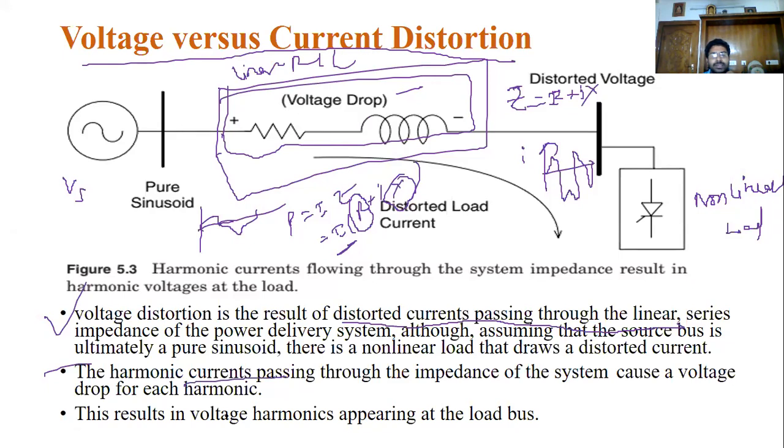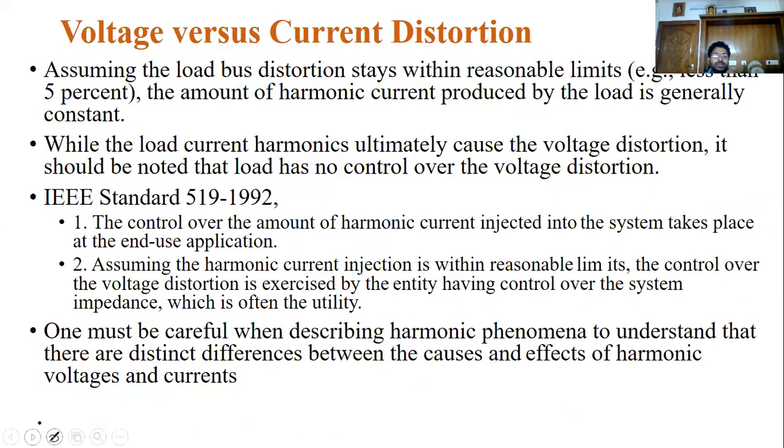Harmonic currents passing through the impedance Z cause a voltage drop for each harmonic. If the current changes, obviously the impedance effect changes, and this will lead to voltage harmonics at the loads.